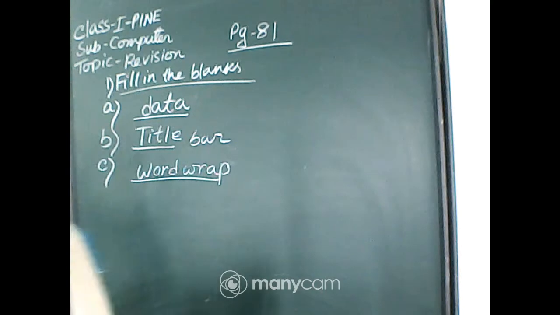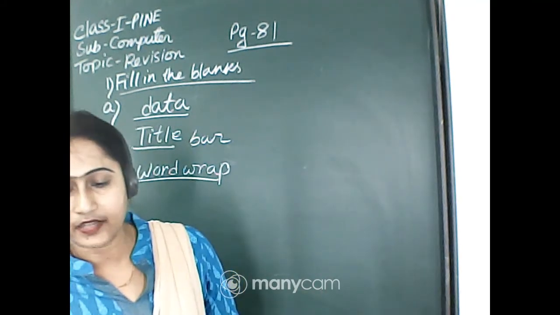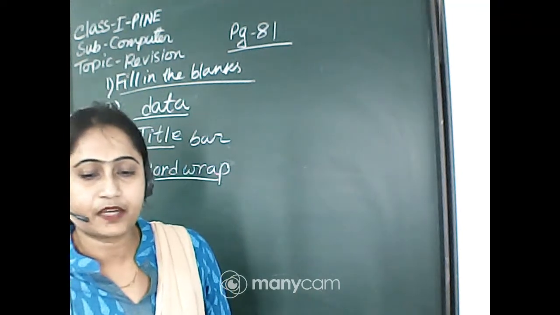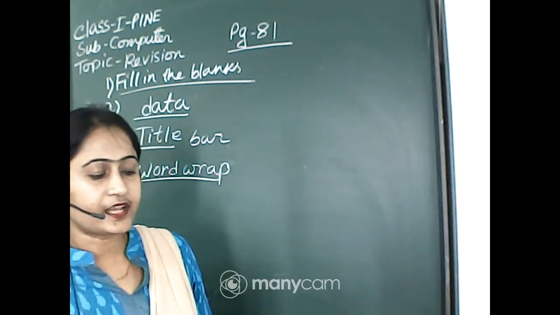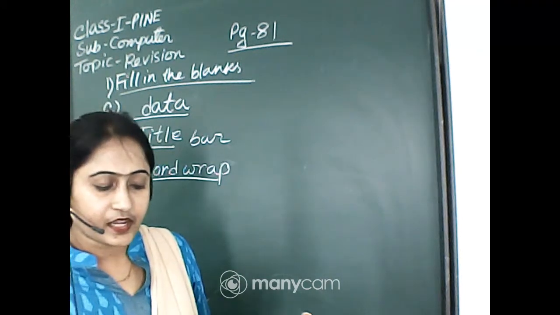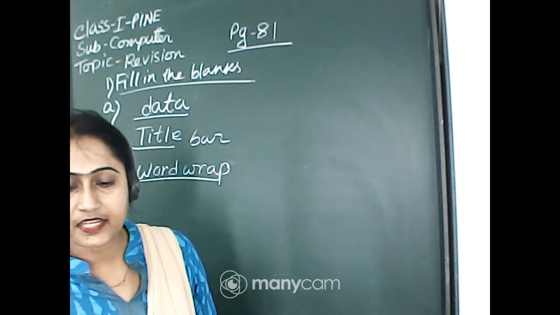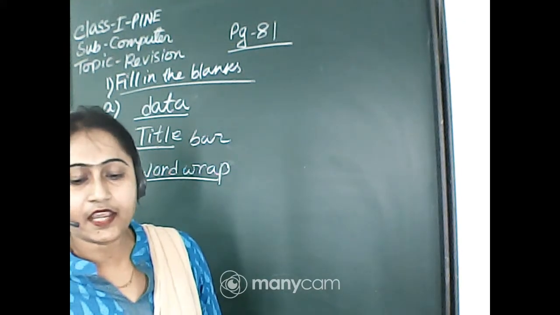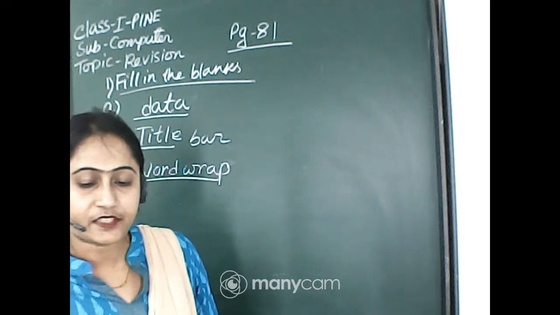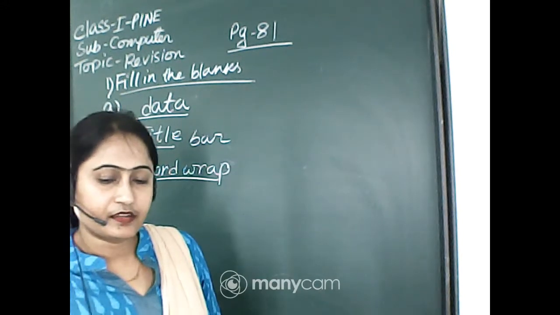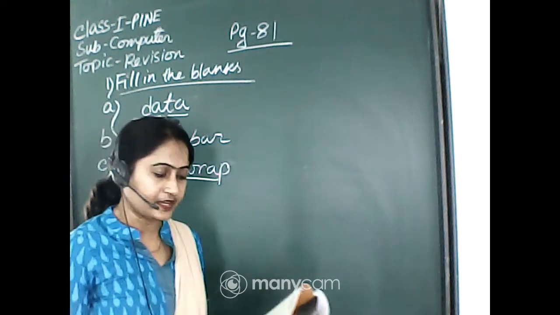Question number D: we can store data in dash, dash and or dash. This question is from chapter number 9. I can share the answer: we can store data in a CD, DVD or pen drive. CD in capital letters, DVD all 3 letters in capital, and pen drive. But no need to write this question from chapter number 9.